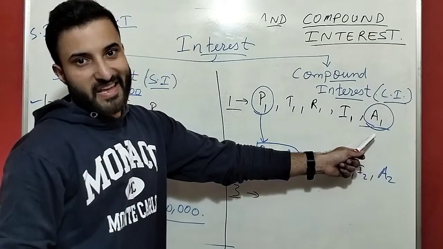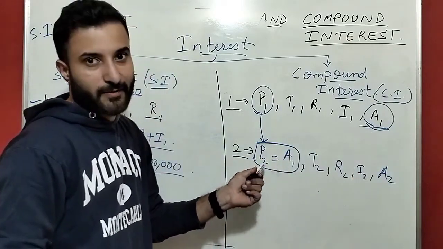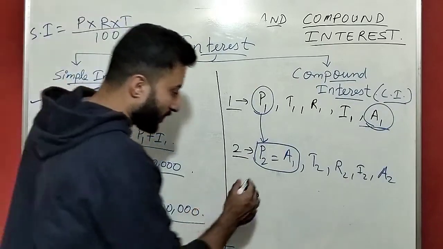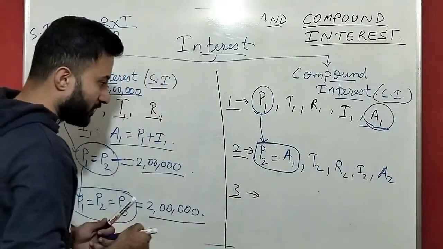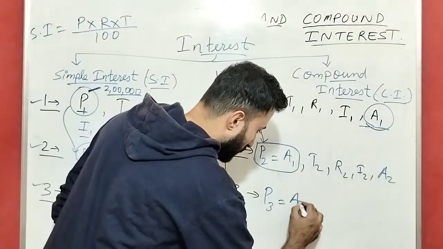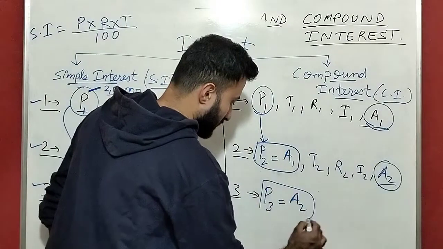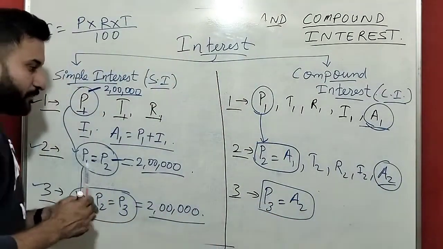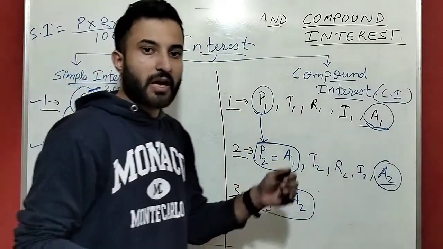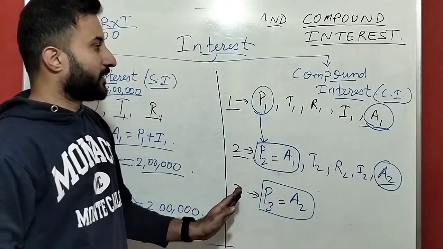Amount. Amount of first year is the principal of second year. Then what is the principal for third year? Same, guys. Amount for second year. Principal for fourth year means amount for third year. Okay, so it is like that only.